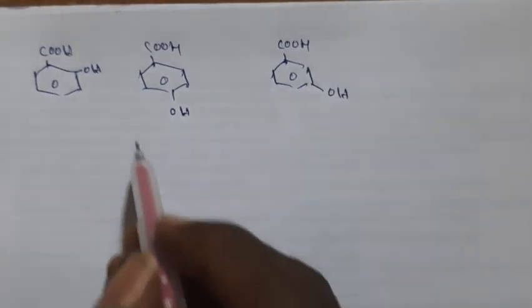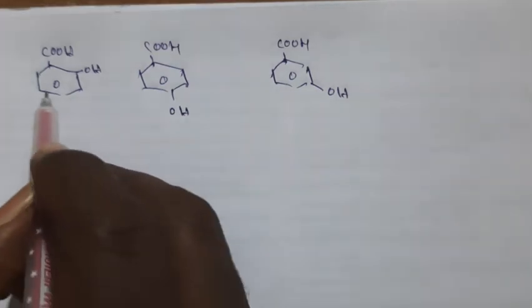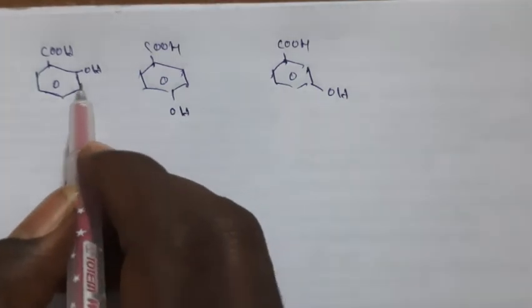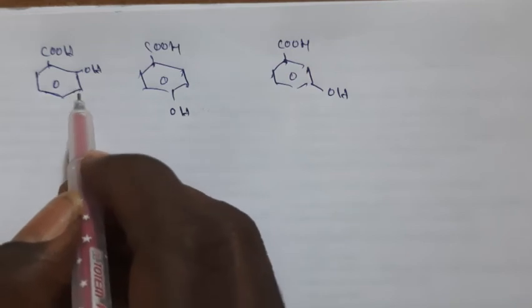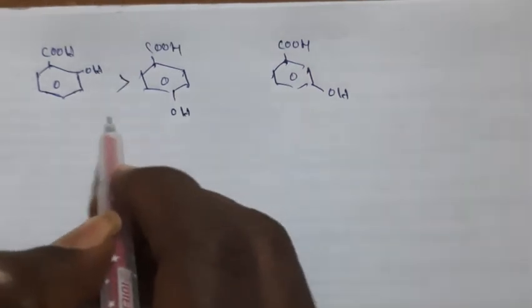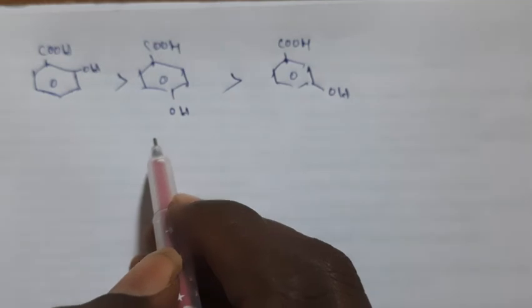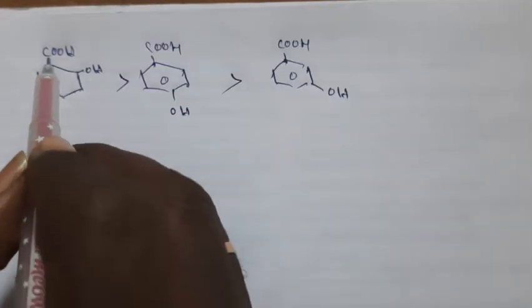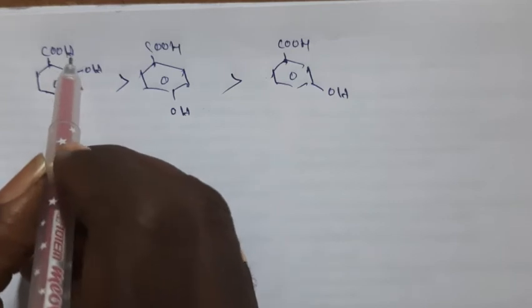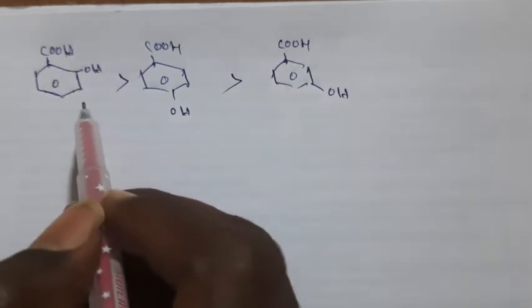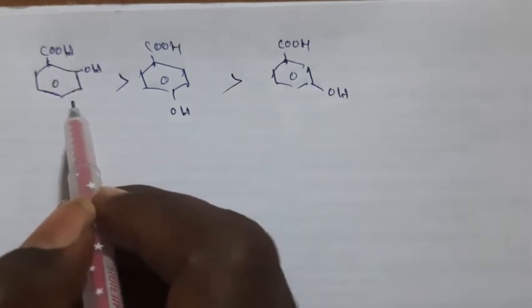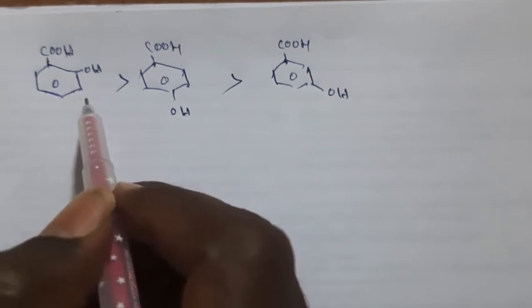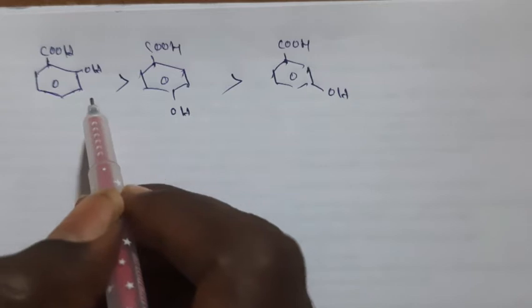In these three, ortho carboxylic acid is somewhat more acidic than para, then meta, because here the ortho effect is generated, that means the group is nearer to this carboxylic group. So ortho substituted benzoic acids are more acidic than other substituted ones.